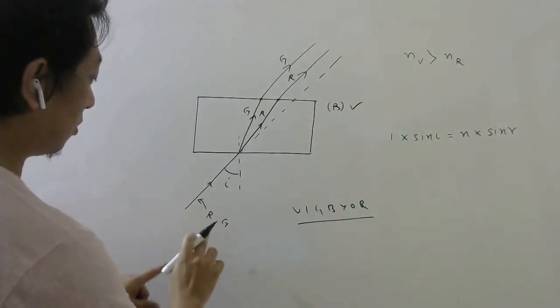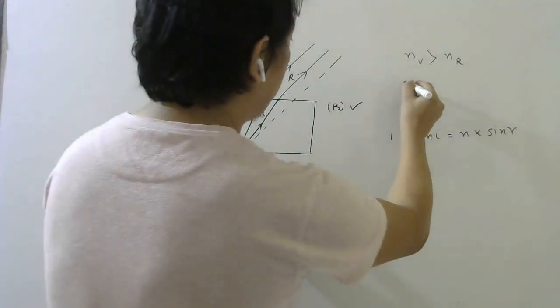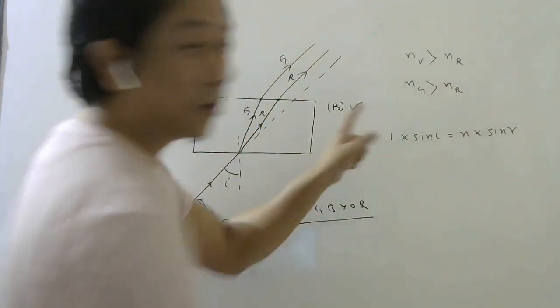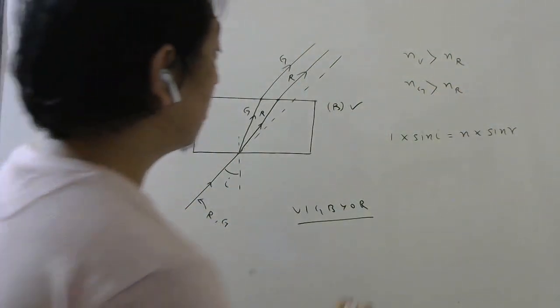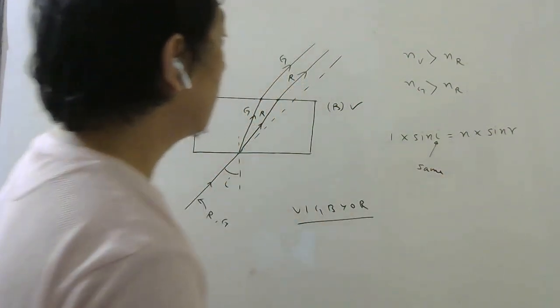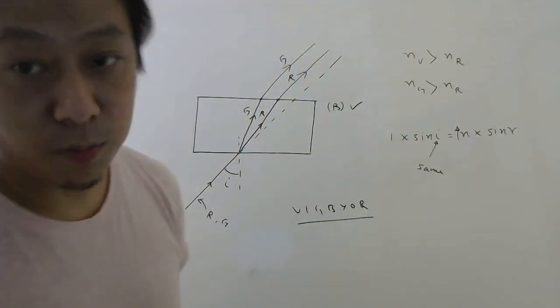Here it is red and green, so green will have more refractive index than red. This is from our Cauchy's relation, right? Now this is same for both the colors. Now for green color, refractive index is more.